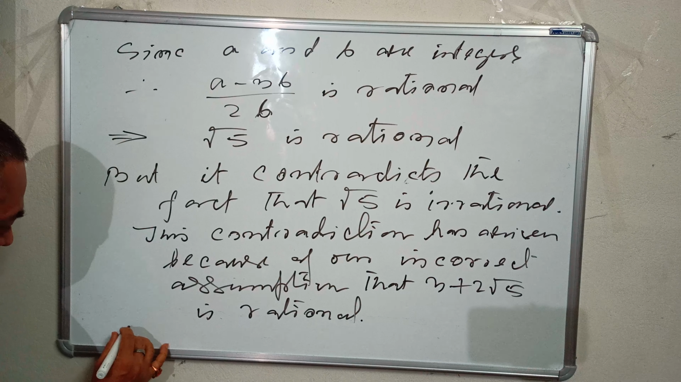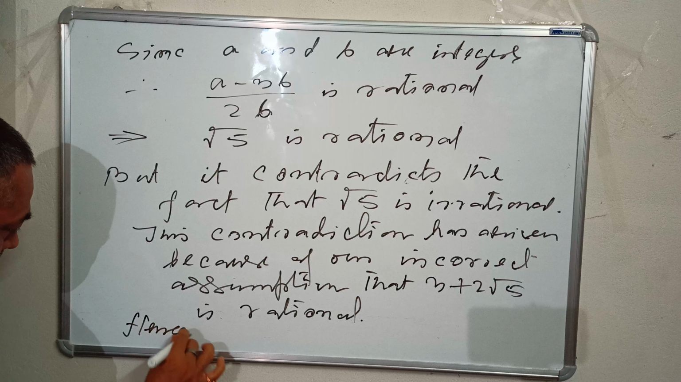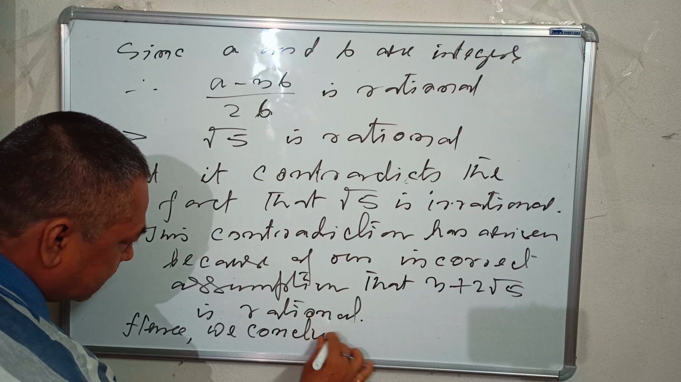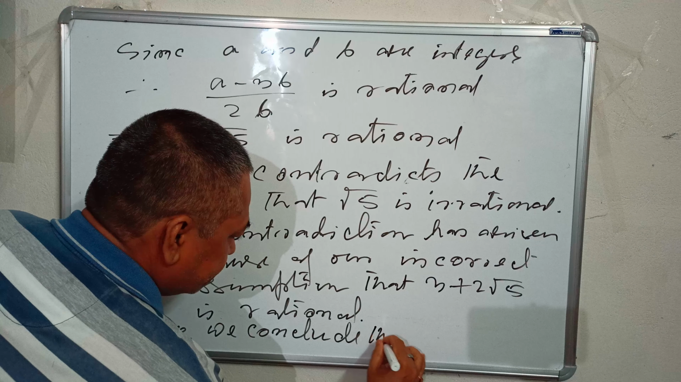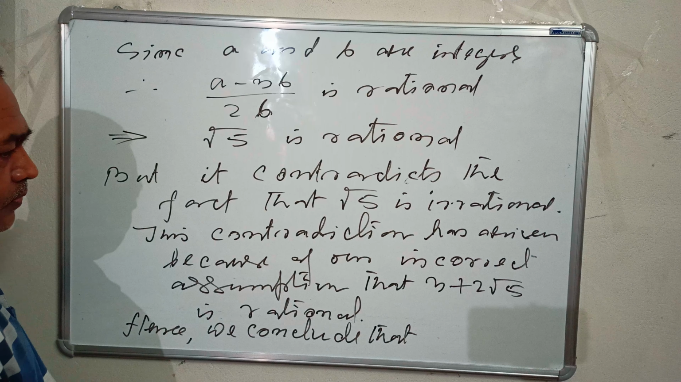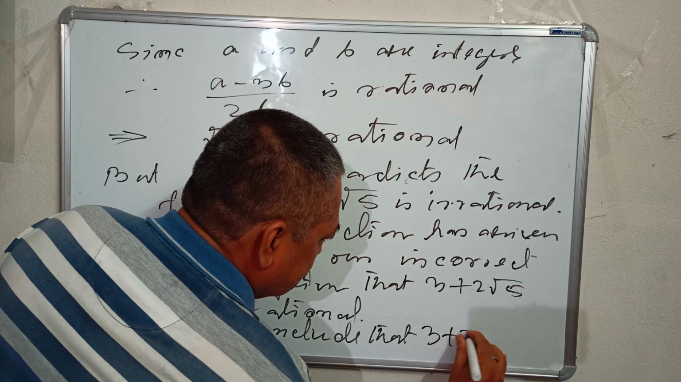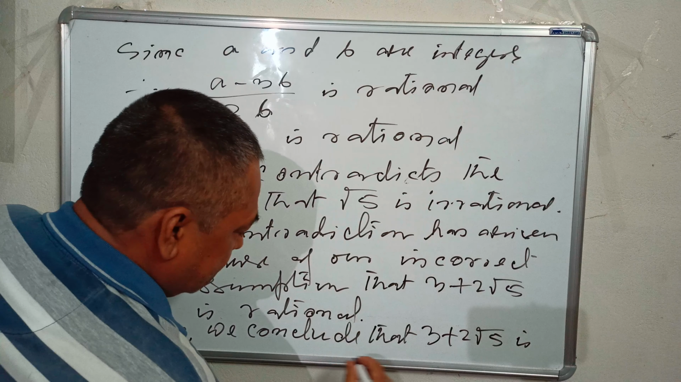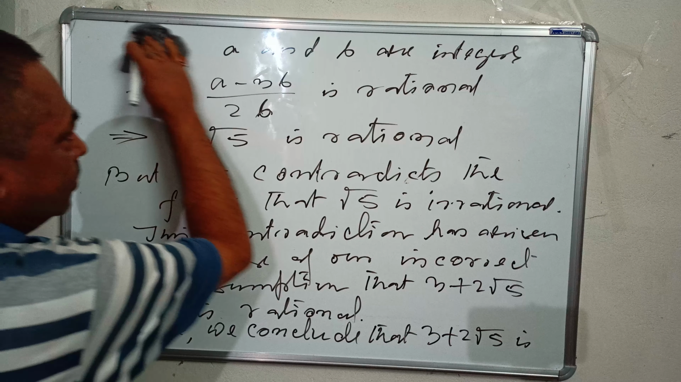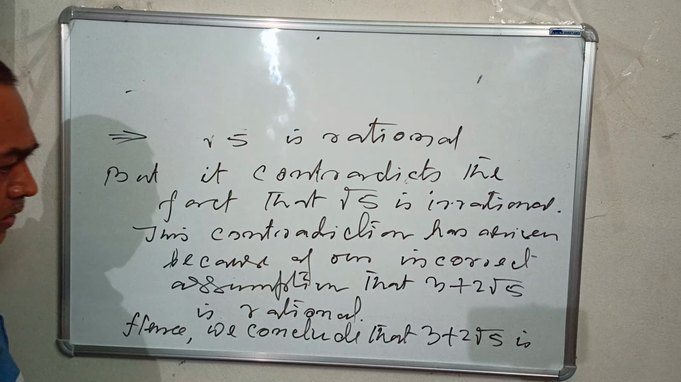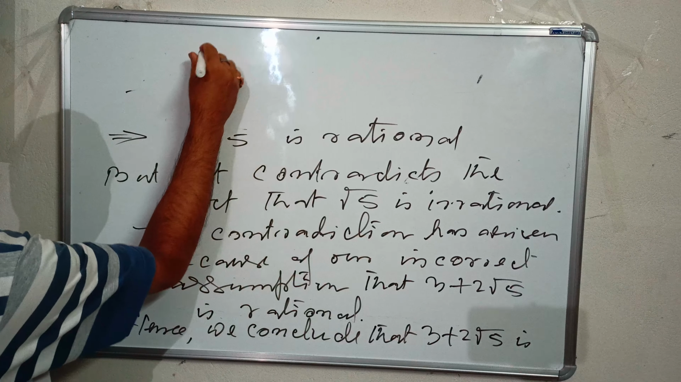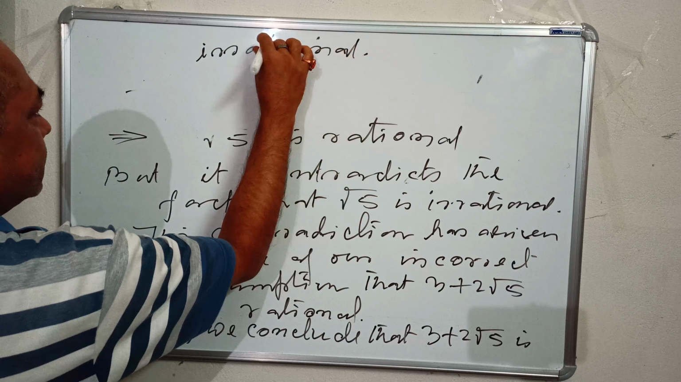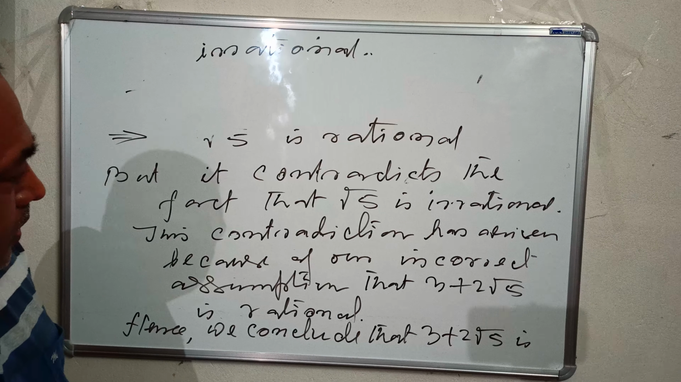So hence we conclude that 3 plus 2 square root 5 is what is called irrational. So irrational, that what I write here is irrational. I hope it is clear.